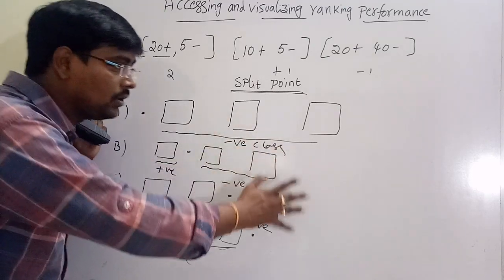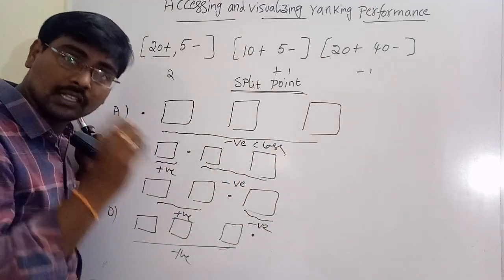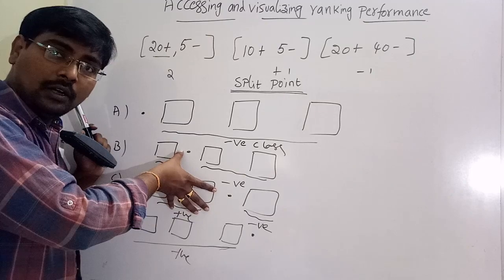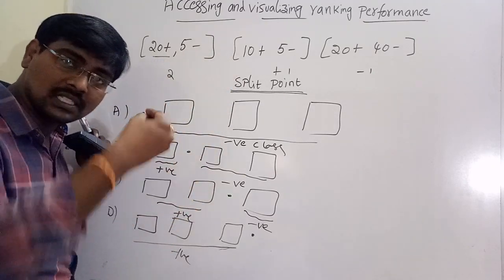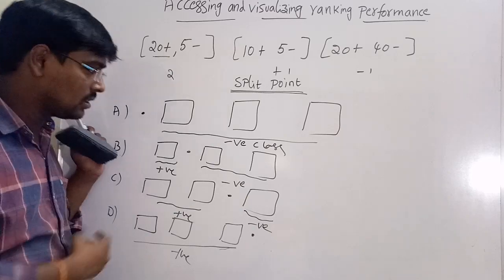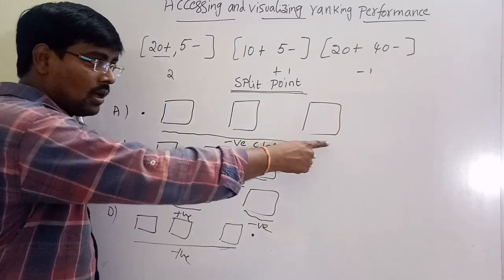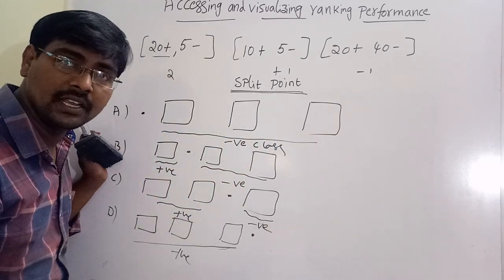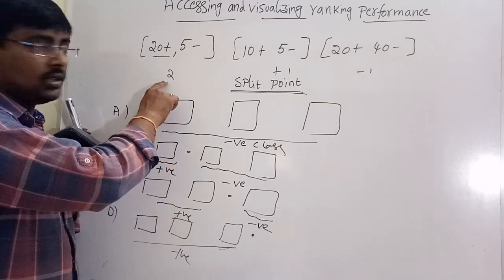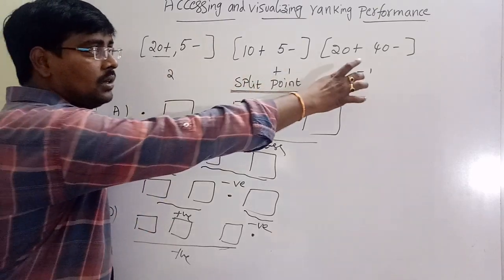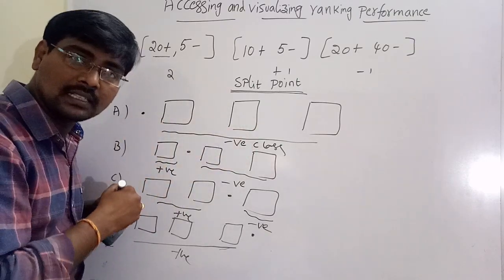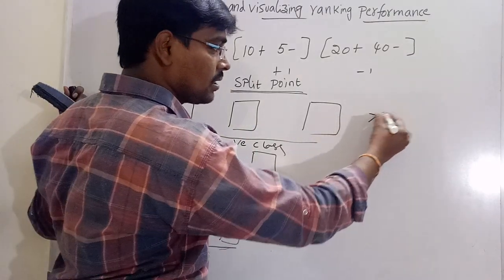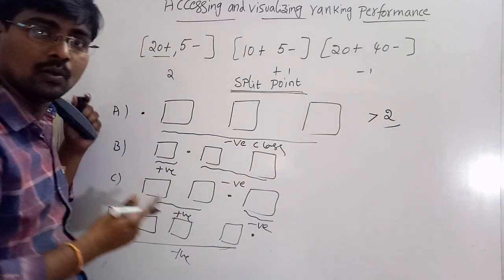Suppose after this one, if you want to check based on the scores, if you want to set the threshold based on the scores, see this one, all are negative. What is the highest score? This one, 2, plus 1, the next score is minus 1. What is the threshold? All the classes are negative, meaning the threshold is greater than 2.